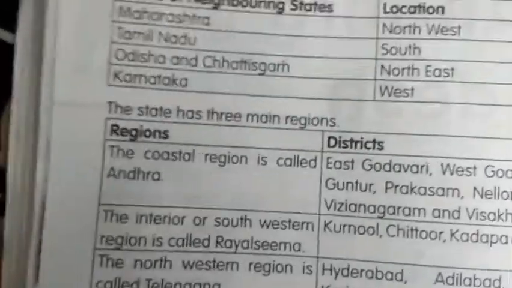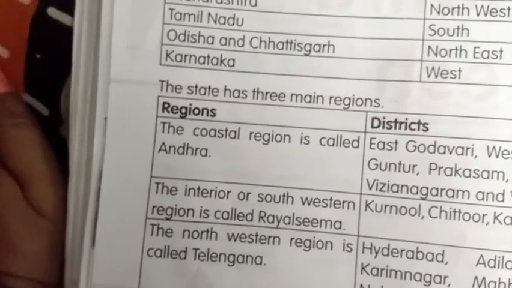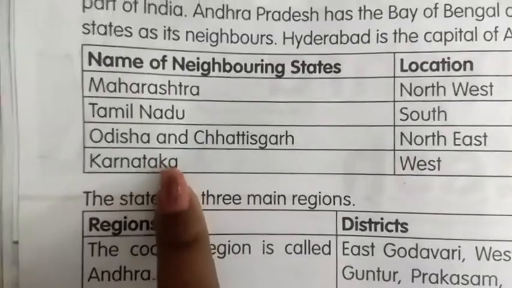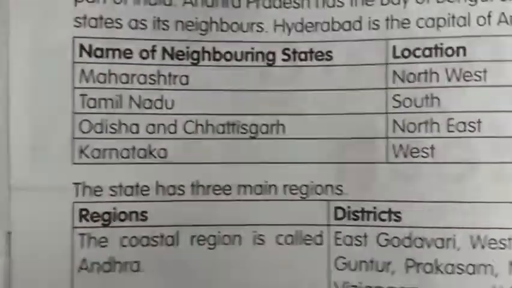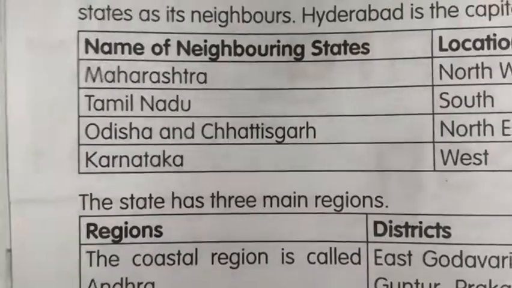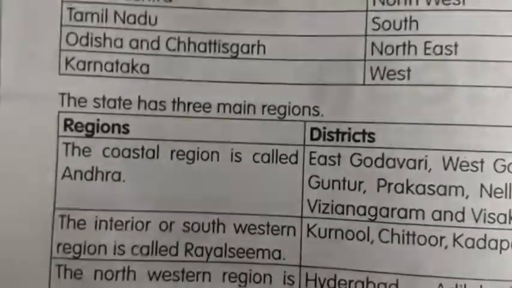Okay children. So Andhra Pradesh is located in southern part of India. It has many neighboring states. What are the neighboring states? Maharashtra, Tamil Nadu, Odisha, Chhattisgarh and Karnataka. What is the capital city of Telangana region? It is Hyderabad. Some other major cities of Andhra Pradesh are Vishakhapatnam, Tirupati, Nellore and Vijayawada.